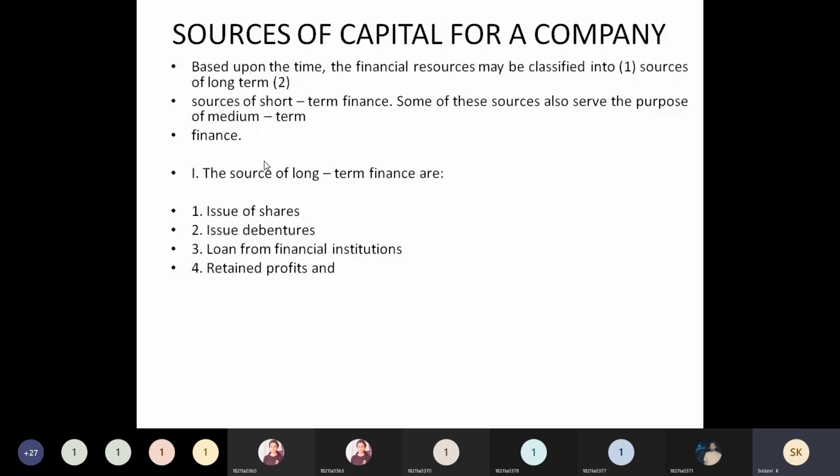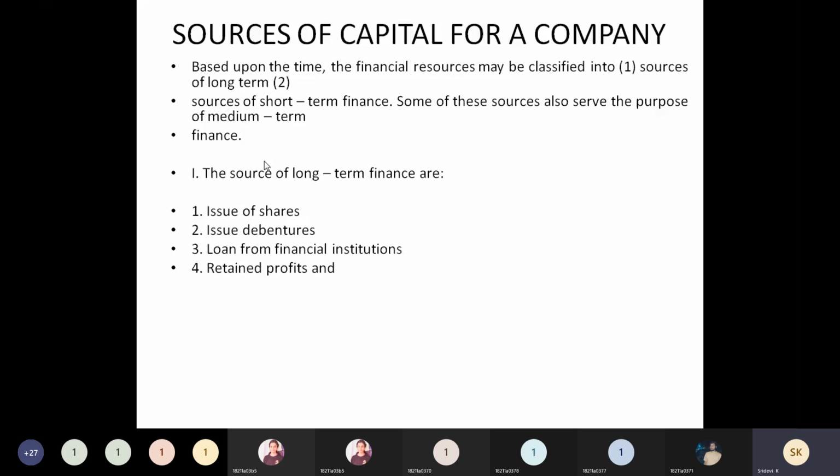So if they have retained profits kept aside, that can be utilized by the company to cover their expenditures in such conditions. For that purpose, they keep a percentage of profit as retained profits. So this is also utilized for long-term purposes.